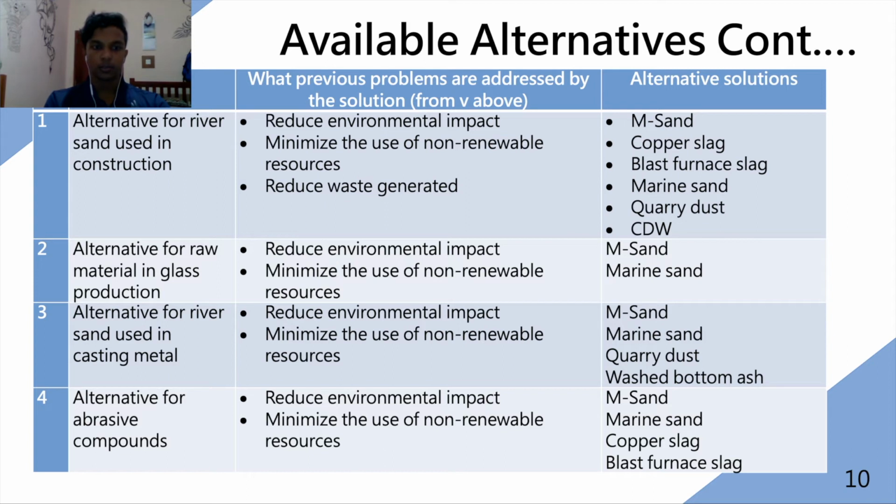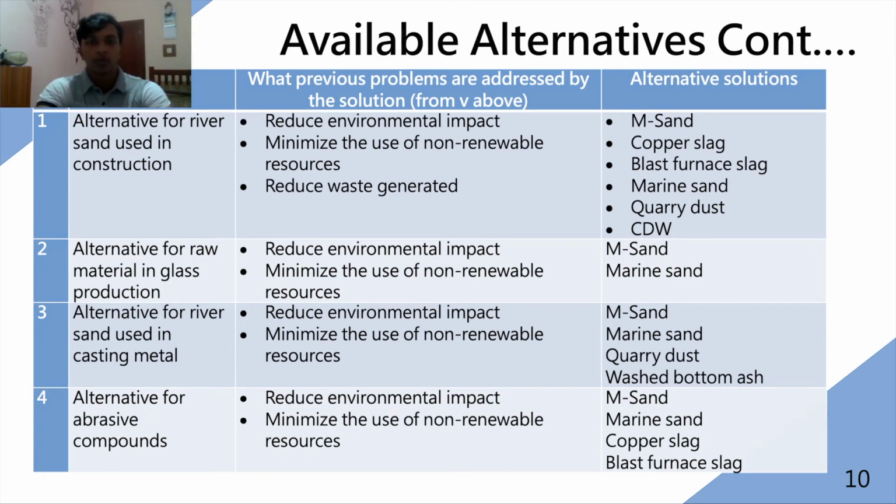And the third one is the problem addressed by alternatives for river sand used in casting metal: reduce environmental impact and minimize the use of non-renewable resources. The alternative solutions for those are M-sand, marine sand, quarry dust, and wash bottom ash. And the last one is the problem addressed by using alternatives for abrasive compounds: reduce environmental impact and minimize the use of non-renewable resources. The alternative solutions for those are M-sand, marine sand, and copper slag. I hand over the presentation to Subhash.